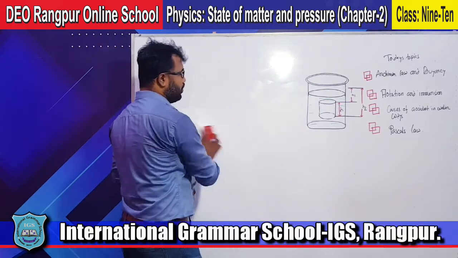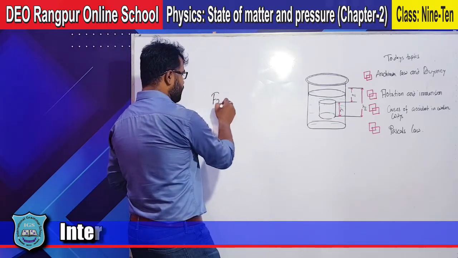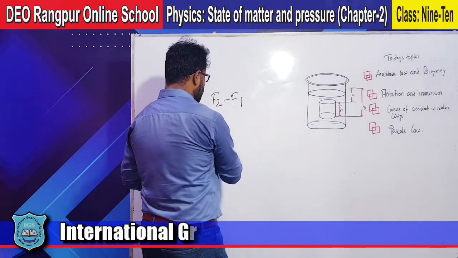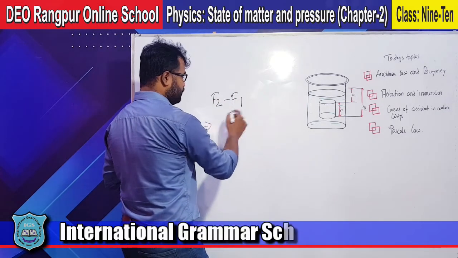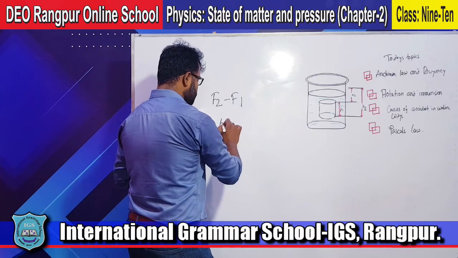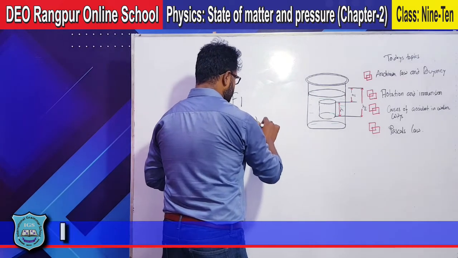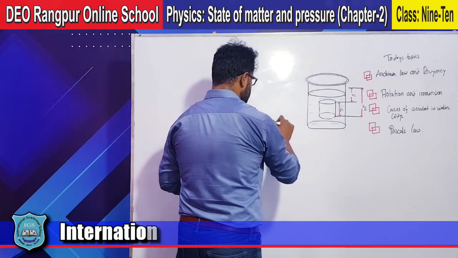What will be the resultant force? That will be F2 minus F1, equal to H2 rho g A minus H1 rho g A.